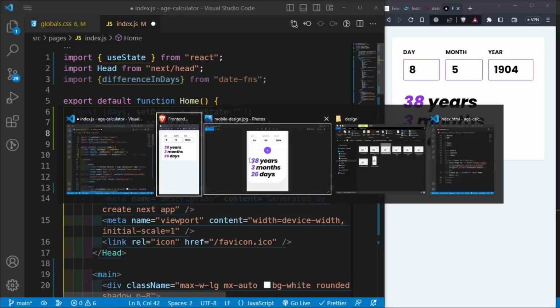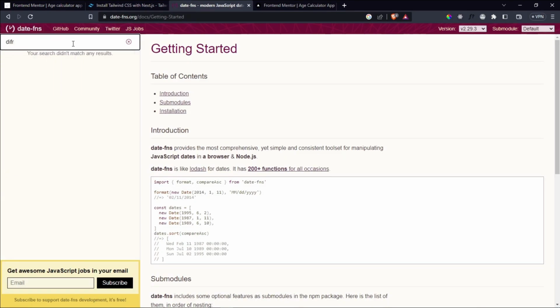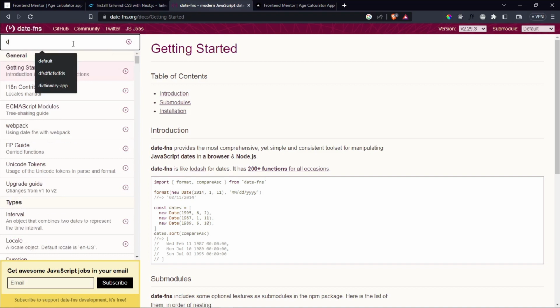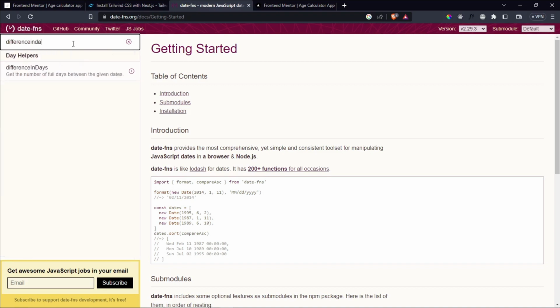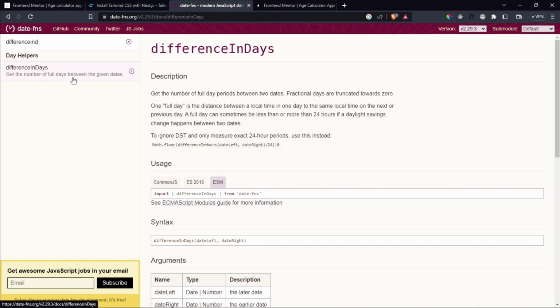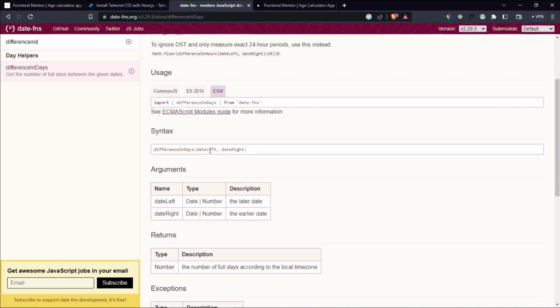So let's go into date-fns. Right inside here, let's search for differenceInDays. There we go. And you can see that the definition here is that it gets the number of full days between two dates, and it takes in two arguments. So it takes in a date on the left and then a date on the right, and the date on the left is the later date and the date on the right is the earlier date.